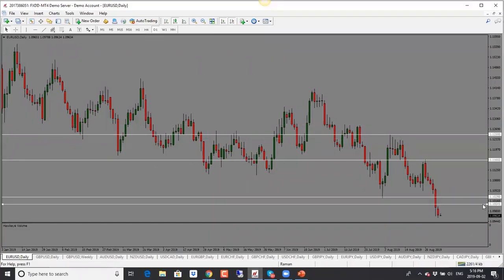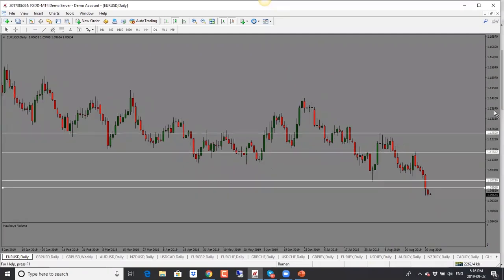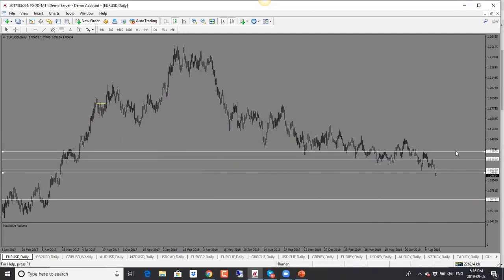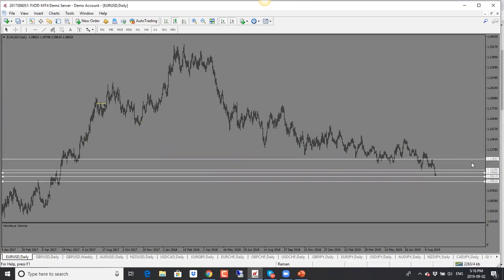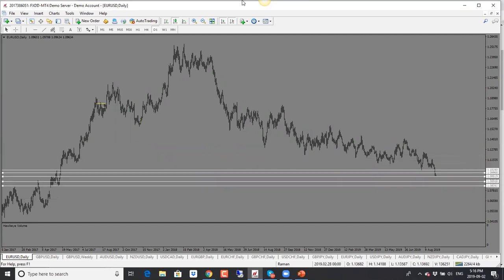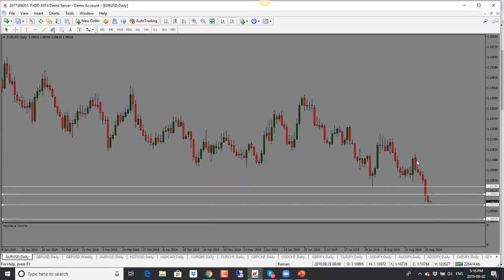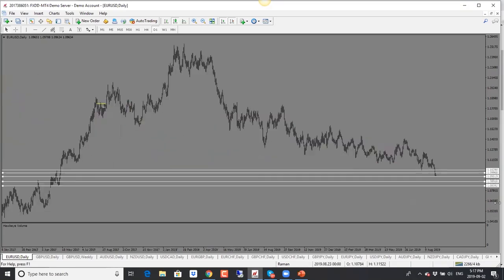Looking at our charts here, we'll start off with euro dollar. We see that price has been dropping over the last little bit. Price had been stuck for a while, but now we have seen movement over the last few days. This is where price had been trading in a range previously. Now, though, in the last 3 days, we have seen this decline. If we take a look at our charts, we see this is the range that it traded in, and that's the level that we are in.